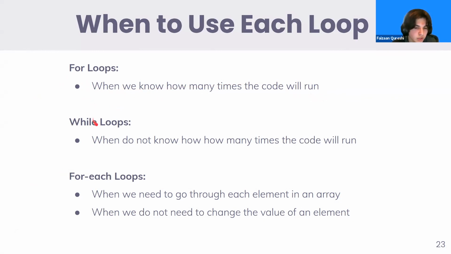And while loops we use when the amount of repetitions is unknown, so when we don't know how many times we want the code to run. For example, in the heating example of code that I gave, it's going to keep heating the room until it has reached a certain temperature. In that case, we don't know how many repetitions will take place, so we use a while loop.